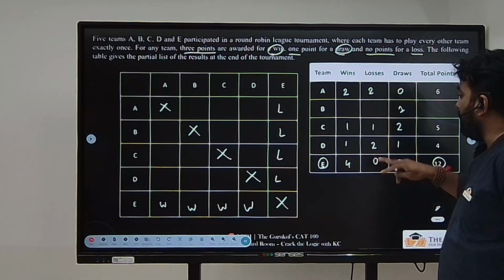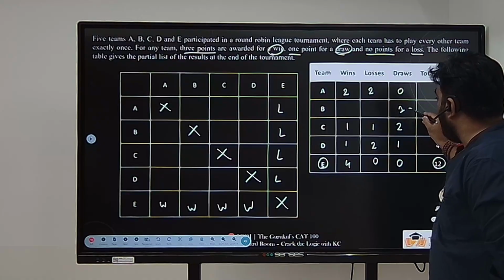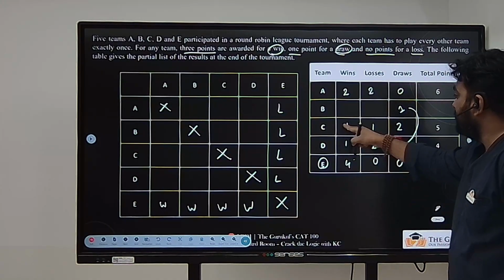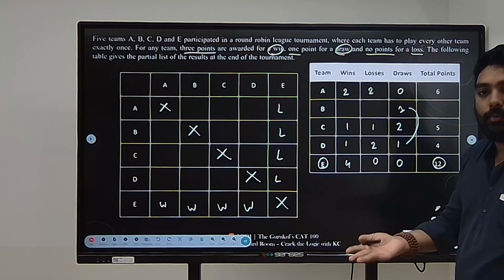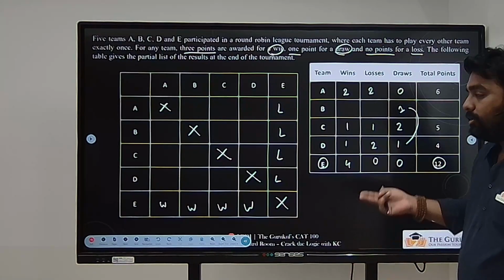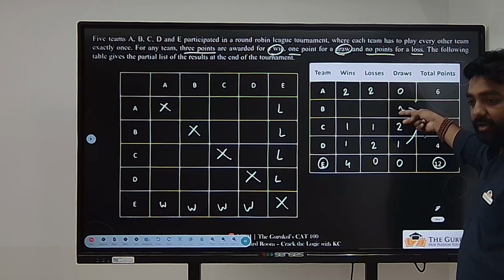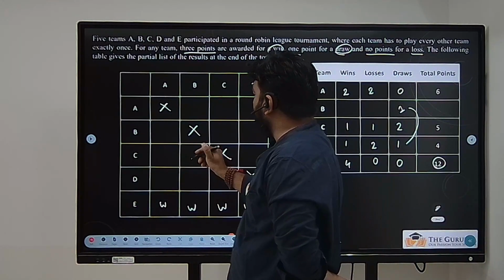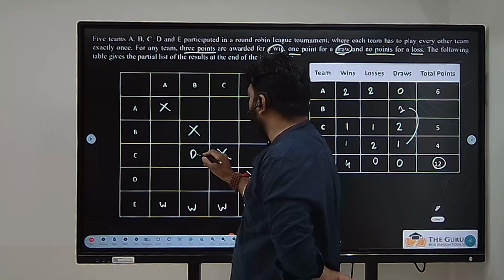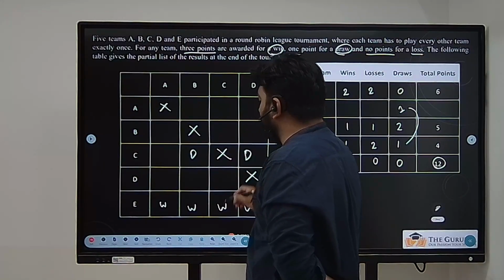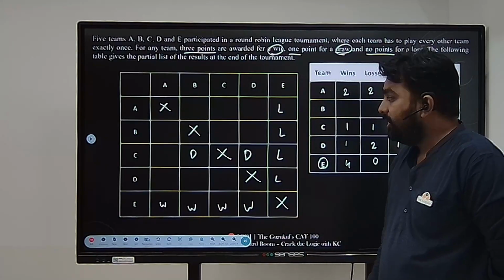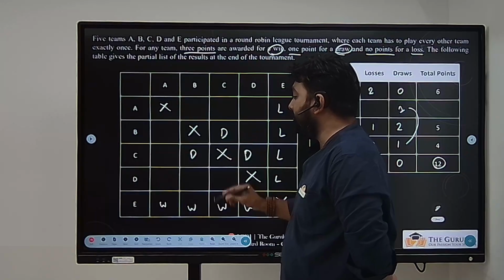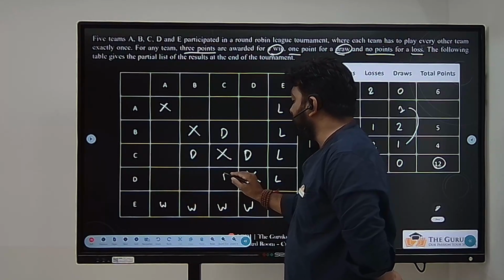Now, how will draws happen? For example, B and D are having a draw. If B and D are having a draw, C is having two draws. C can't play with itself and keep it a draw. So C should be playing with B and it's a draw. C should be playing with D, it's a draw. If C is playing with B and draw, B should be playing with C and it should be a draw. D should be playing with C and it's a draw.